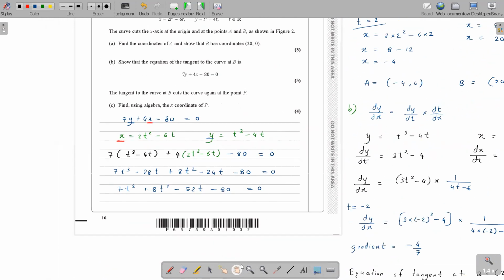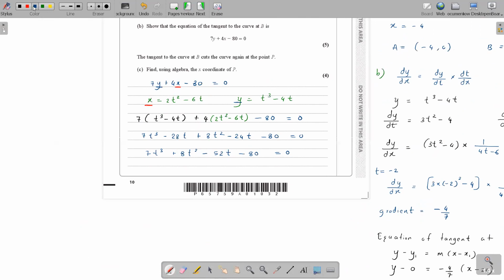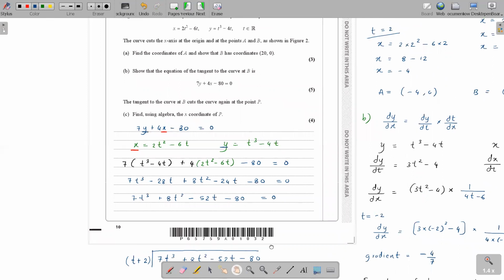So you can long divide to get it. Otherwise it's difficult to get it at once. Normally, if it's a tangent, that means that factor is repeated also. Anyway, let me show it to you. You can divide by t plus 2, since t equals -2. So the factor is t plus 2. Are you with me?